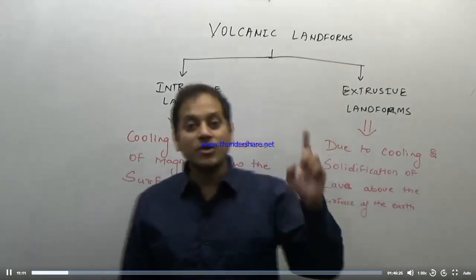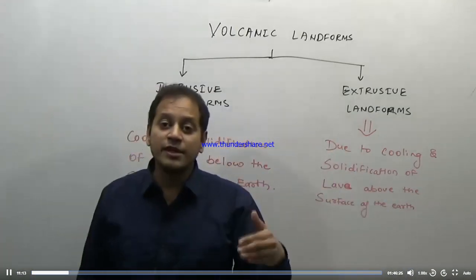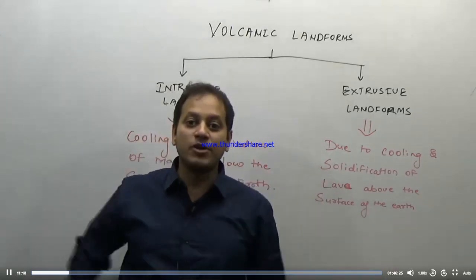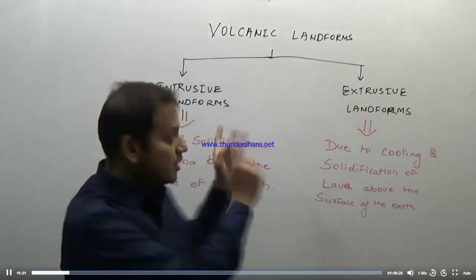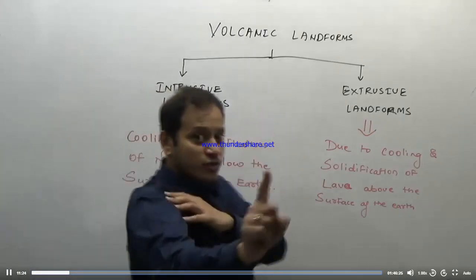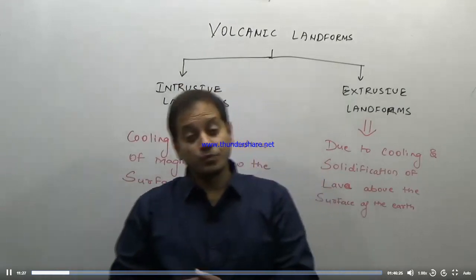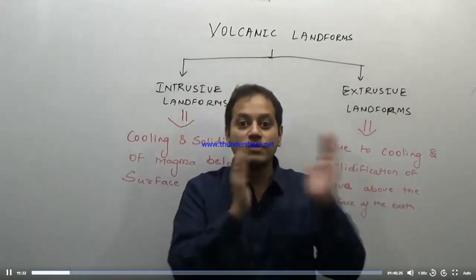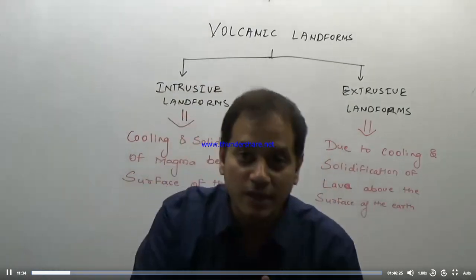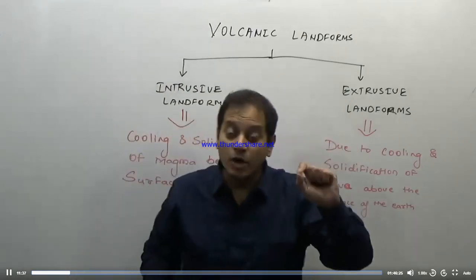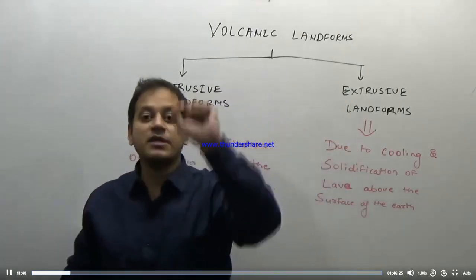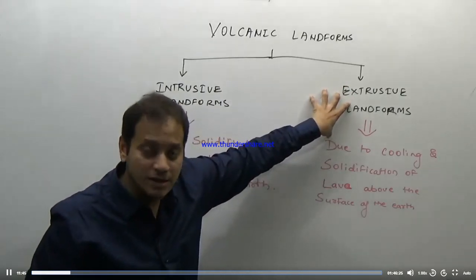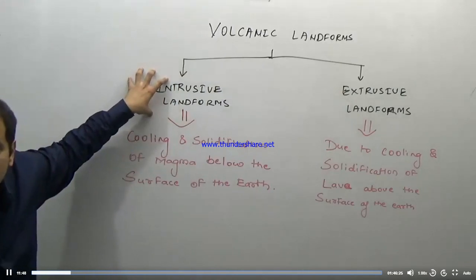Why? The difference is because the intrusive landforms are cooled and solidified very slowly. As a result, there is more time for the development of crystals on the rock, resulting in more crystalline rocks. On the other hand, the extrusive landforms are cooled at a very fast rate on the surface of the earth, resulting in the formation of smaller crystals. Why? Because there is no time for the development of crystals. Fast rate of cooling, therefore very small crystals. Extremely slow rate of cooling, therefore large crystals.